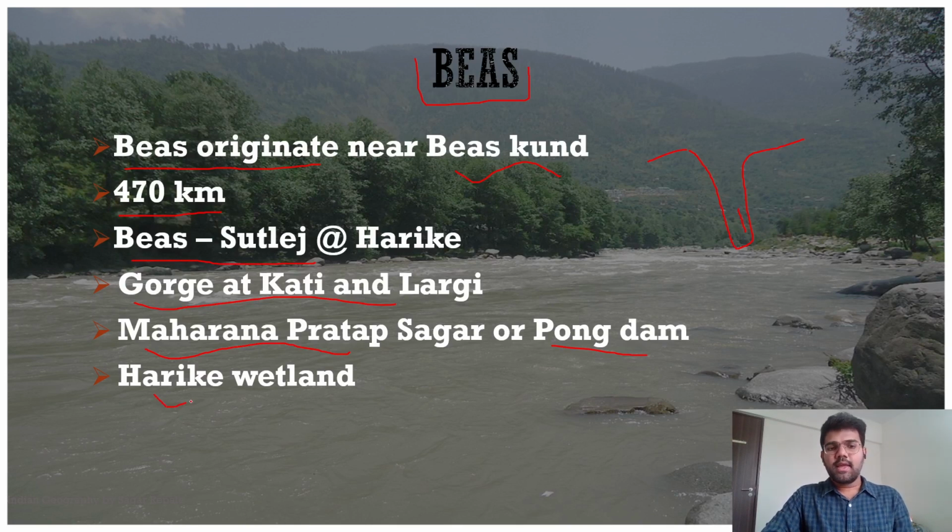At Harike wetland, the Beas merges in the Satluj river. These facts are important: Maharana Pratap Sagar or Pong Dam. Then there is also one reservoir in the state of Rajasthan with a similar name. In Rajasthan, we have the Chambal River, and on the Chambal there is a reservoir called Rana Pratap Sagar. So don't get confused when it says Maharana Pratap Sagar. That is on the river Beas, and Rana Pratap Sagar is on the river Chambal. We'll talk about it in our next lectures.